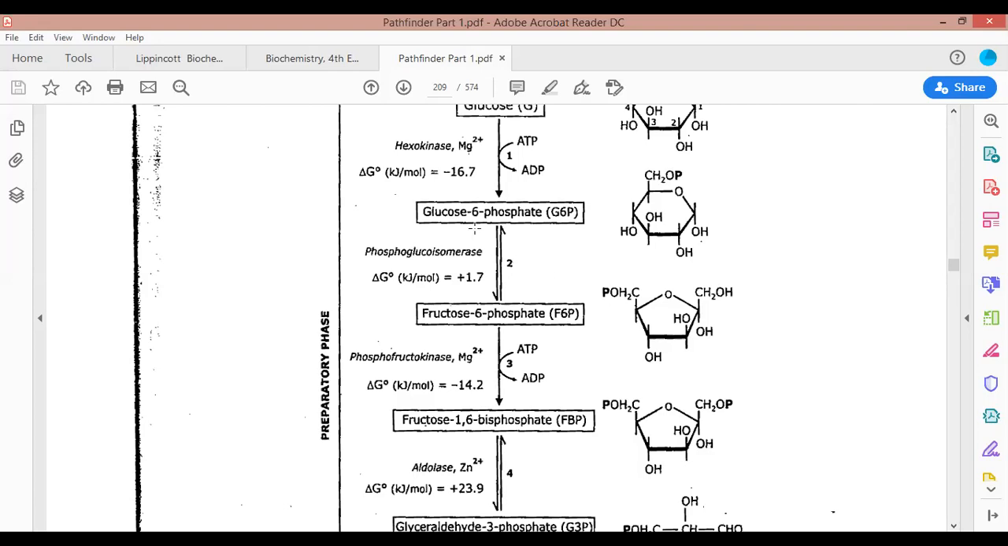The enzyme is isomerase. So probably you all know what the enzyme isomerase does. Isomerase enzyme catalyzes isomerization reaction. What does the isomerase enzyme do? It catalyzes an isomerization reaction. That means there is a change in the functional group that is going to take place.